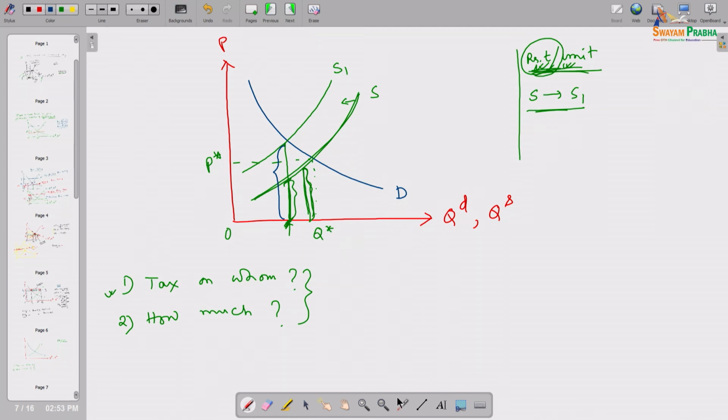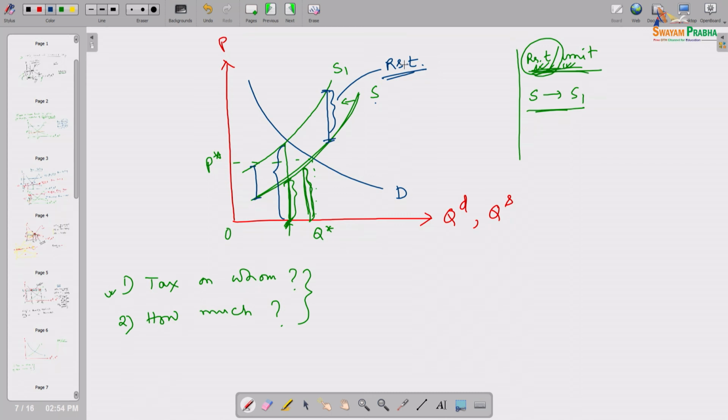So, definitely we are getting a sense that the supply curve will move from S to S prime, S1, and that movement is basically the vertical distance between S and S1. Perhaps this is basically rupees T. That is the tax amount.